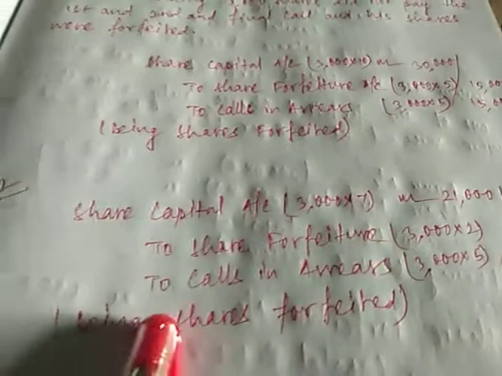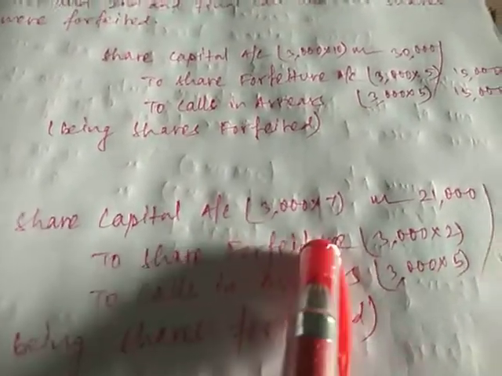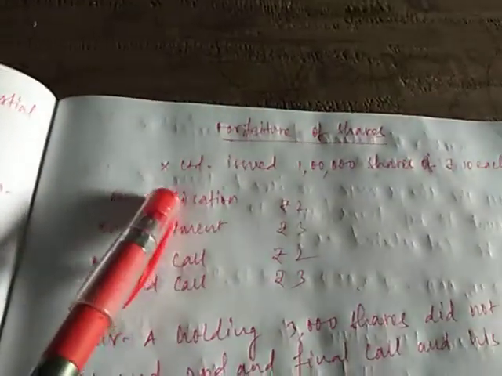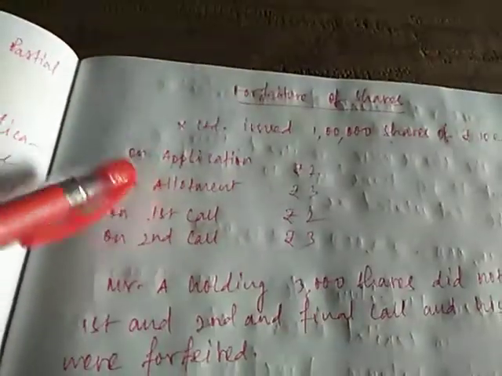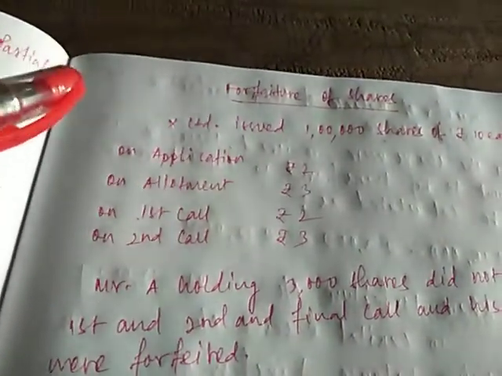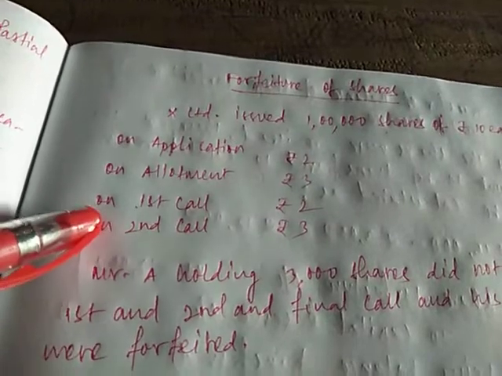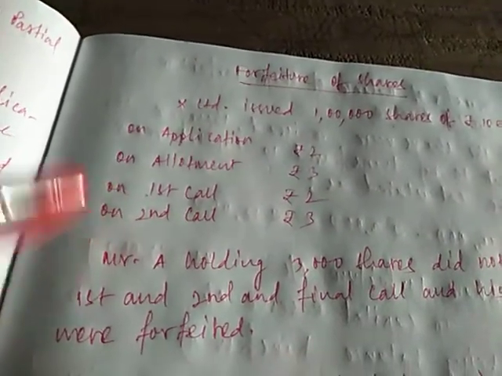To share forfeiture, to calls in arrears. In share forfeiture he has paid only the application, so application is rupees 2. So in forfeiture we will write 3000 into 2. And arrears, what is his arrears? He did not pay allotment and first call. Please remember, don't put the second and final call as arrears, because the second and final call we have not called.